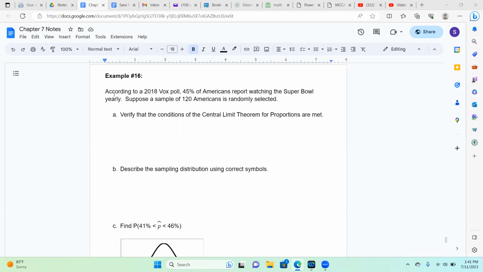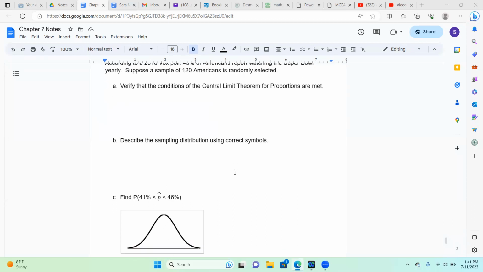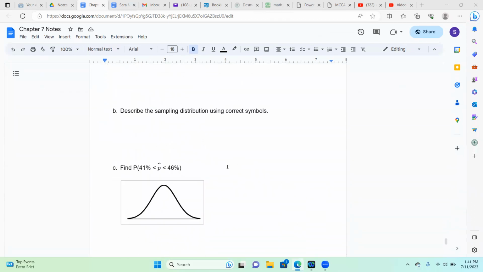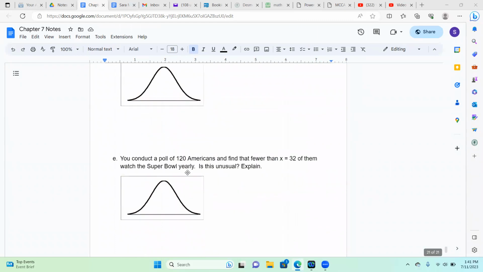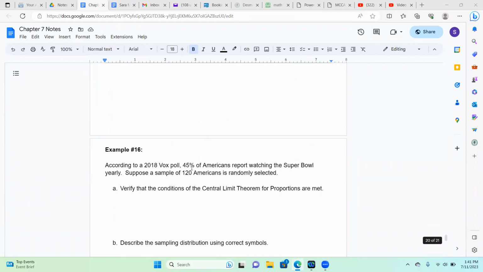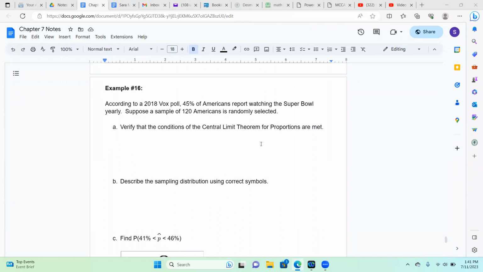What's important is the content. It says, according to a 2018 Vox poll, 45% of Americans report watching the Super Bowl yearly. Suppose a sample of 100 Americans is randomly selected. They would like us to verify that the conditions of the central limit theorem for proportions are met. Then we're going to describe the sampling distribution using correct symbols. And then we're going to find the probability. There's a few probabilities that we're going to find. So let's look at parts A and B.